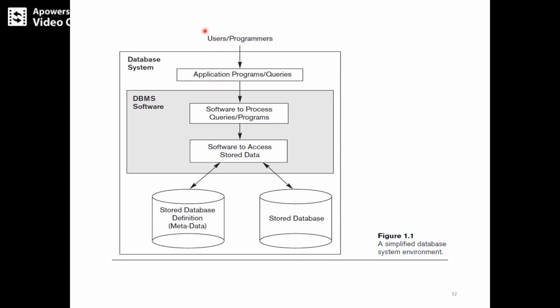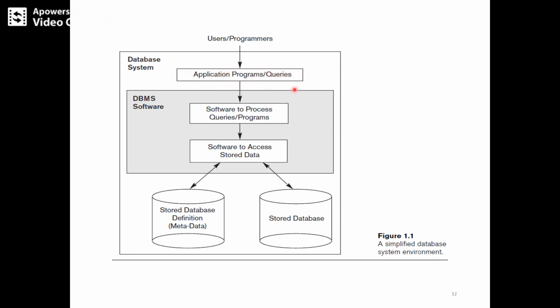So here normal users, or general purpose users, are there, as well as programmers. They are using our database system. These two kinds of end users are using our application or our database system. They will be using our application programs, where we call it SQL query, or else in Java we are embedding our SQL query. In the C++ program also we are embedding our SQL query, Python also.